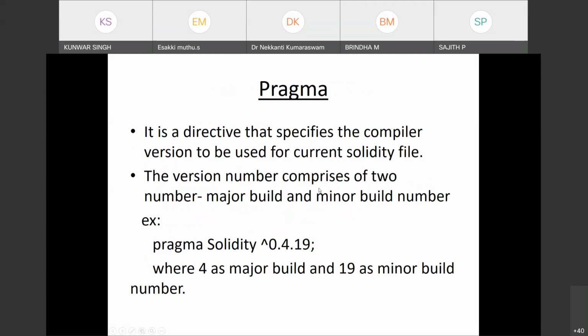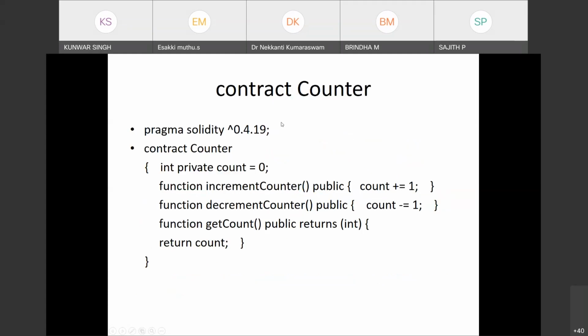The version comprises two numbers: one is the major build, another the minor build. The first part is the major one, and the second part is the minor one. So 4 is the major build and 19 is the minor build. This is the compiler version to be used in that context.